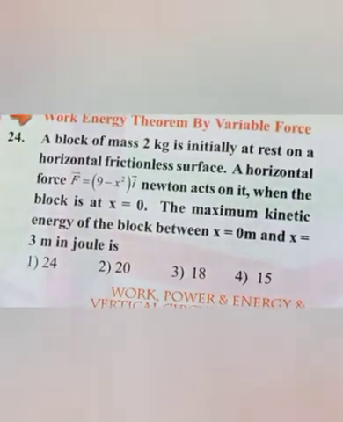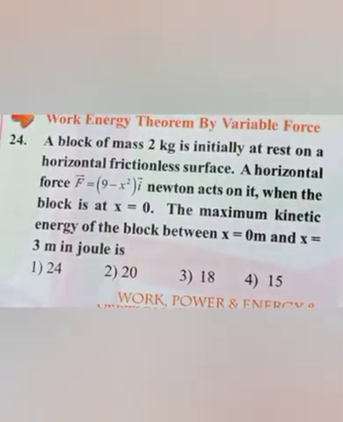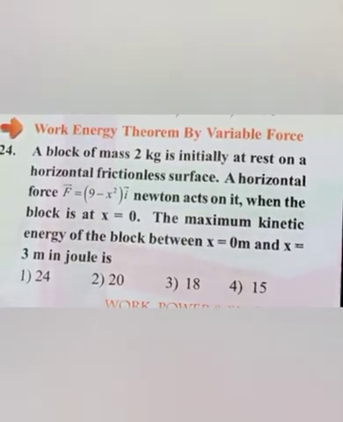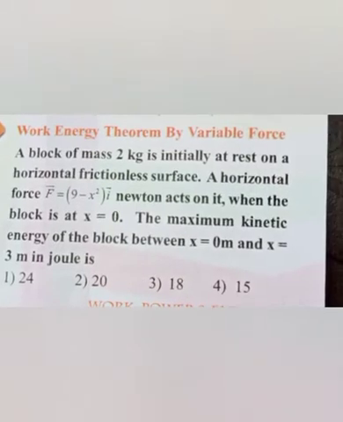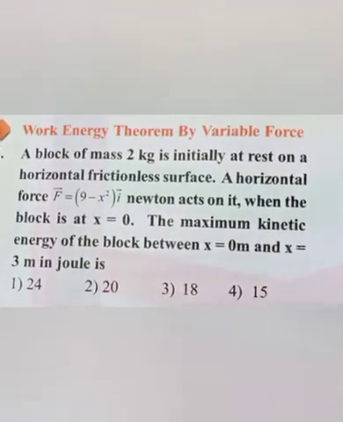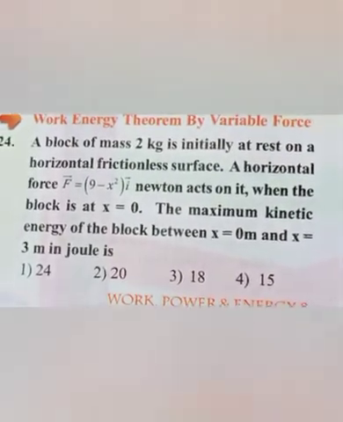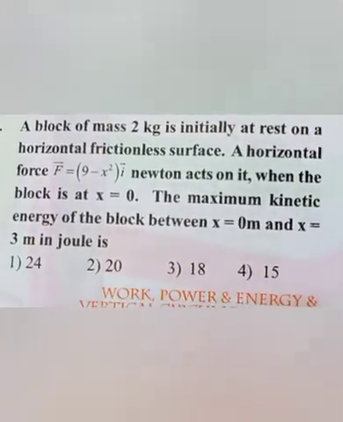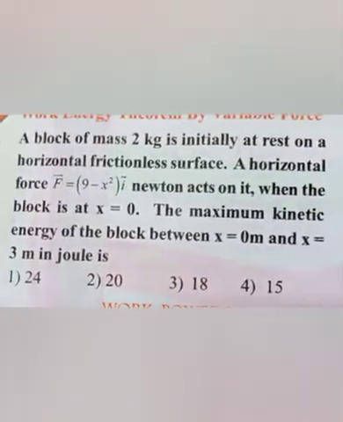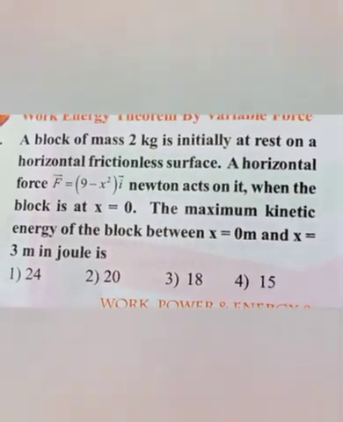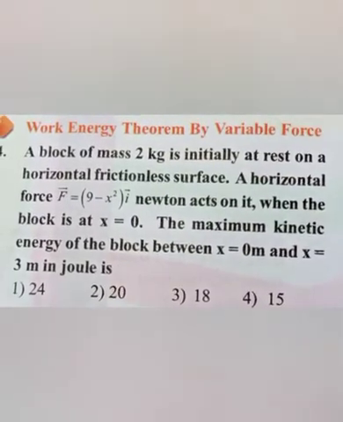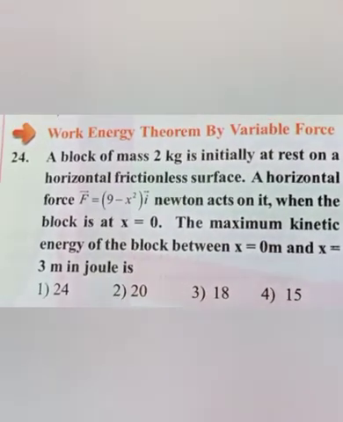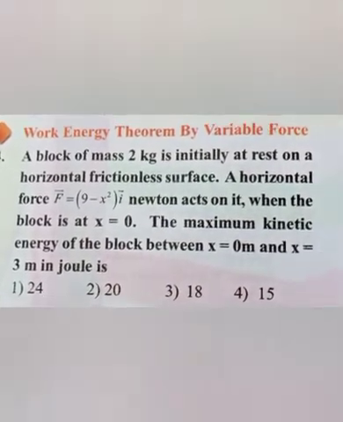A block of mass 2 kg is initially at rest on a horizontal frictionless surface. A horizontal force F is equal to 9 minus x square i cap newtons acts on it. When the block is at rest at x is equal to 0, the maximum kinetic energy of the block between x is equal to 0 meters and x is equal to 3 meters in joules is.